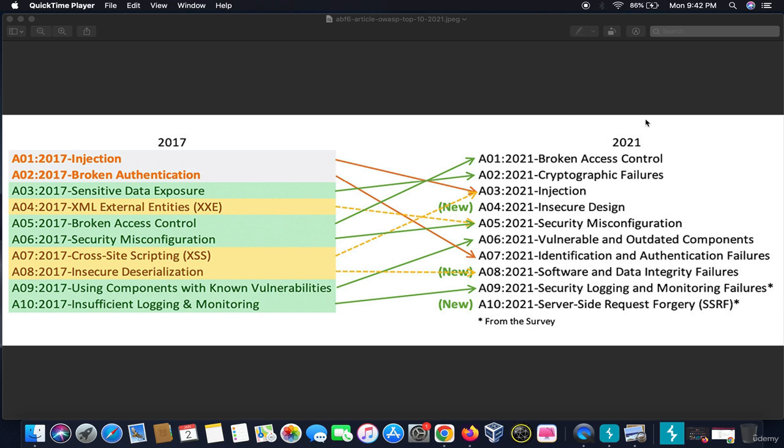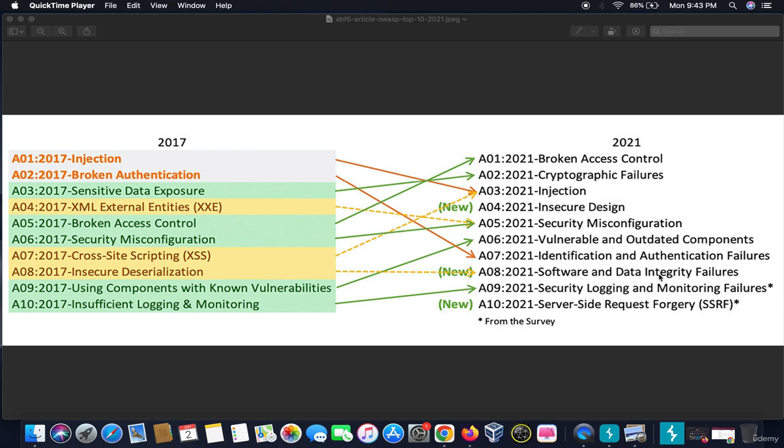Then it comes to the 2021 list, which again has broken access control, where the priority level is risen to number 1. Then it comes to cryptographic failures, where the encryption and decryption of data is not accurate. Then injection, and insecure design, where the design of the network or the web application is not appropriate as per the standards. Security misconfiguration remains the same. Vulnerable and outdated components, which I told you is exactly using components with known vulnerabilities. Then identification and authentication failures, which come from the broken authentication category.